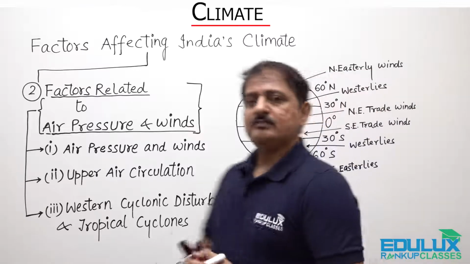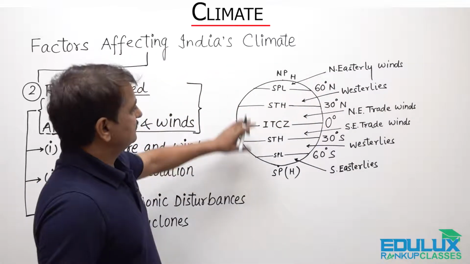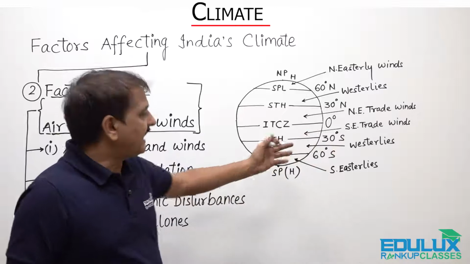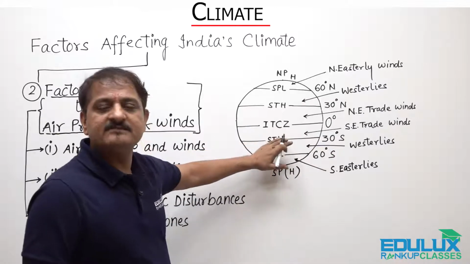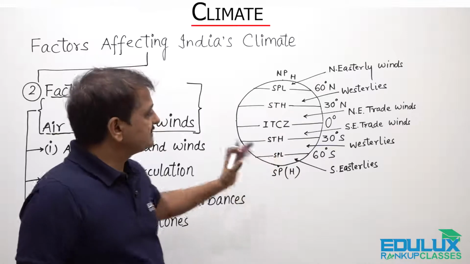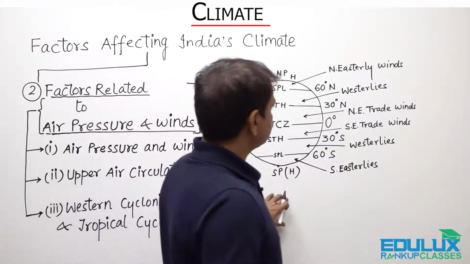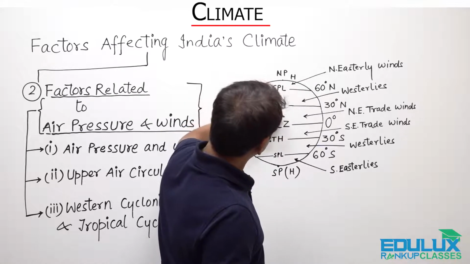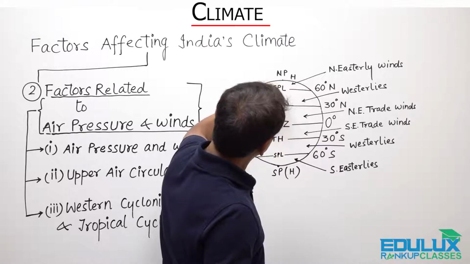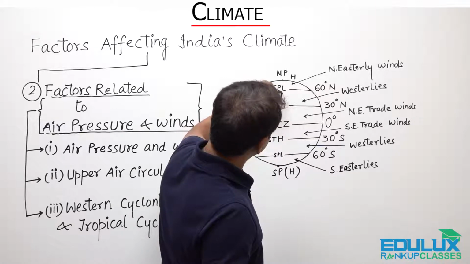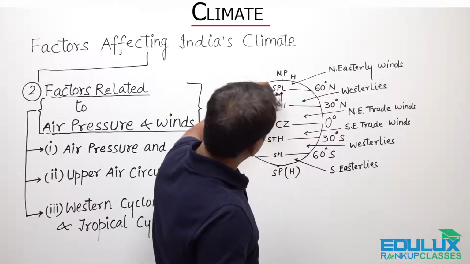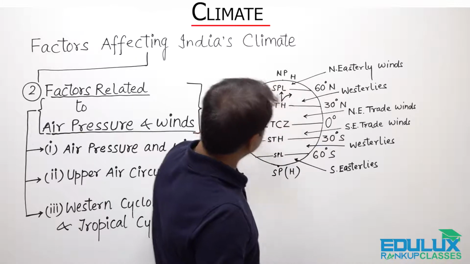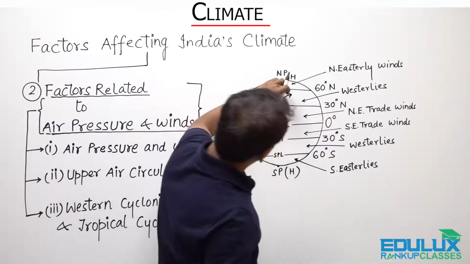This is because of the Coriolis force: the direction of winds in the northern hemisphere is deflected to the right, and in the southern hemisphere to the left. Say for example, if the winds are moving towards the north, then they deflect to their right, to this direction.